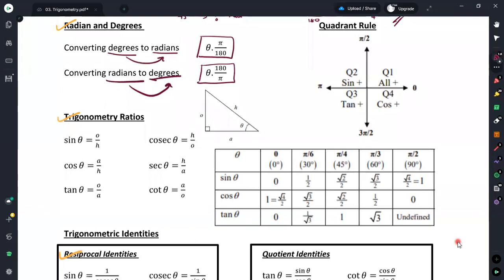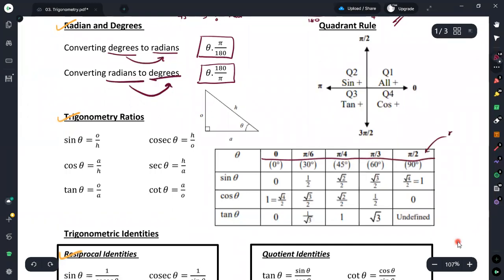Therefore, the upper row is given in radians, and the second row angles are given as degree measures. So these are the commonly used angles, in the radian form as well as the degree form.